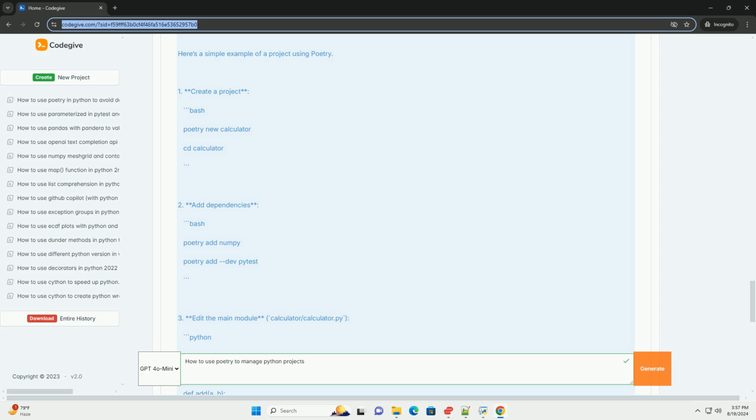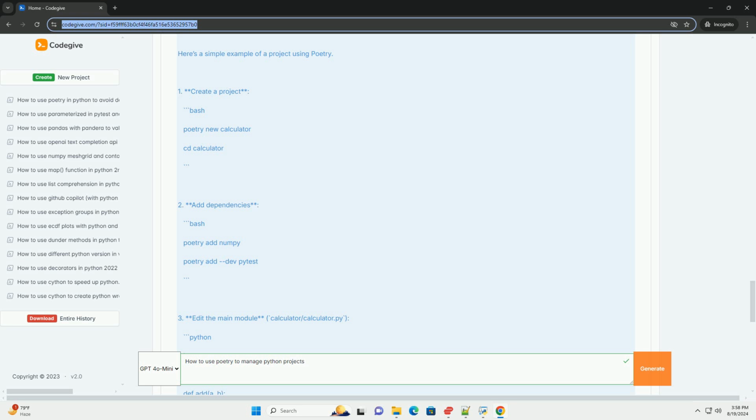Example project. Here's a simple example of a project using Poetry. 1. Create a project: bash poetry new calculator. 2. Add dependencies: bash poetry add numpy, poetry add --dev pytest. 3.